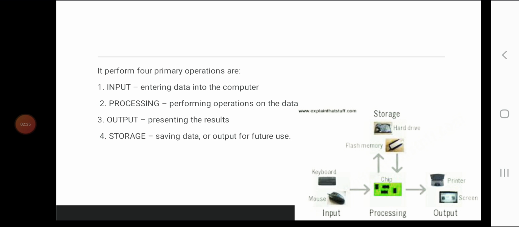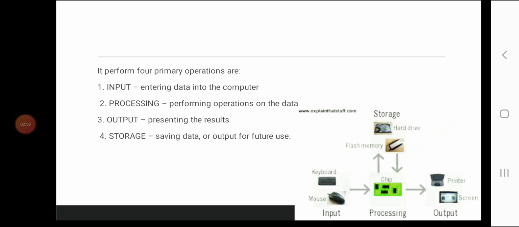The third step of the information processing cycle is output. The results are provided to the user in this step. It is performed using different output devices such as monitor and printer. Output is basically presenting the result.